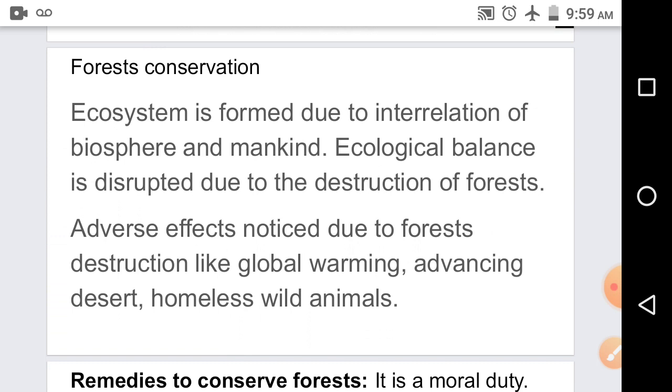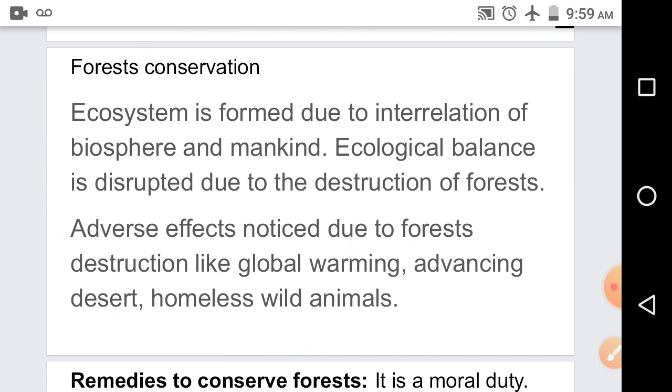It is noticed that because of forest destruction, there is a decrease in rainfall, drought, global warming, greenhouse effect, advancing deserts, homelessness of wild animals, etc. These are the adverse effects of forest destruction.